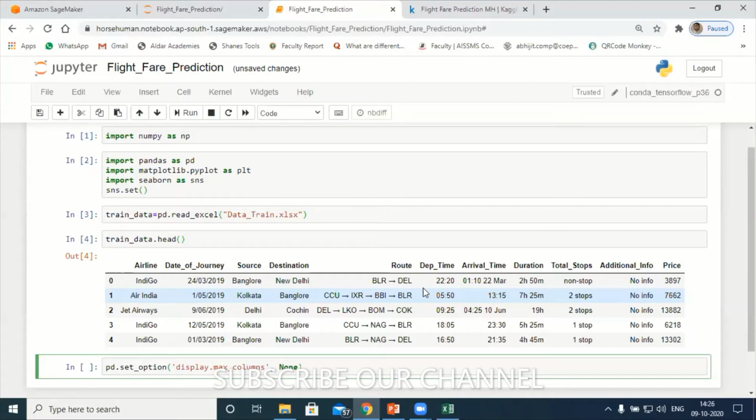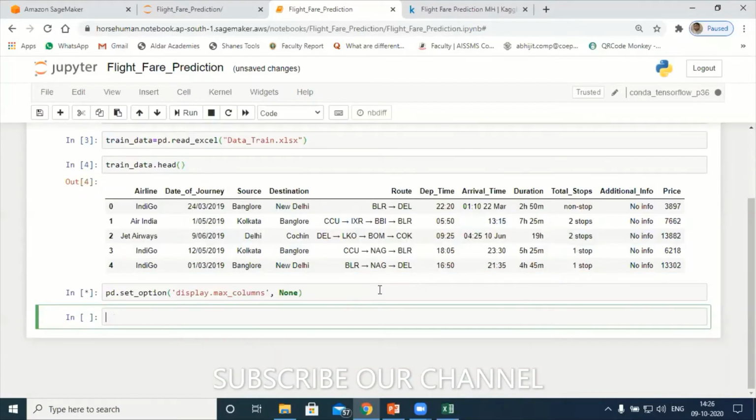Let me check now. Why I'm using this: again I'm repeating, 10,600 records are there, so obviously some cells will be empty, yes or no, participants? Yes, sir. There may be chances where some of the cells are empty, so I need to check that.